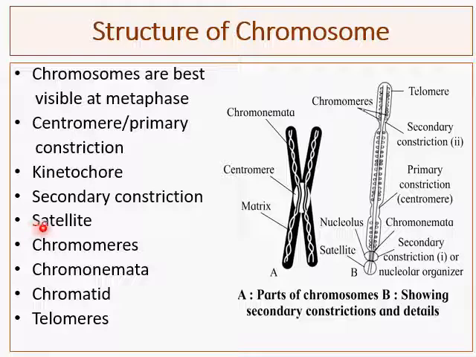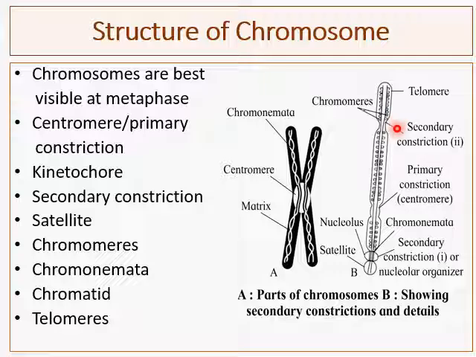Then the satellite. What is a satellite? The satellite is a part of secondary constriction 2 which is mostly situated near the tip of the chromosome. So mostly near the tip of chromosomes we will see the satellite, and here in secondary constriction 1 you will see the nucleolar organizer, and here you will see the satellite region of the secondary constriction.